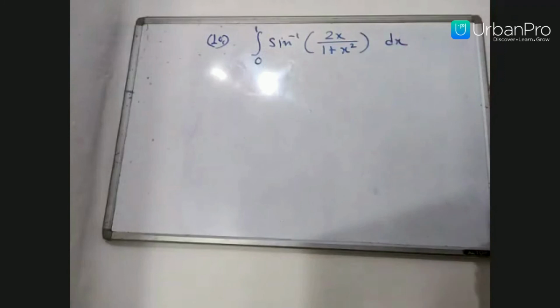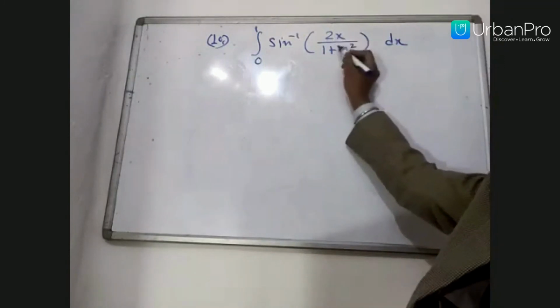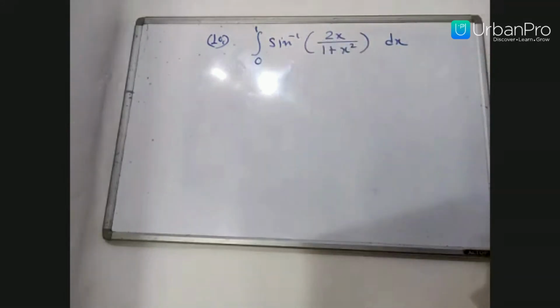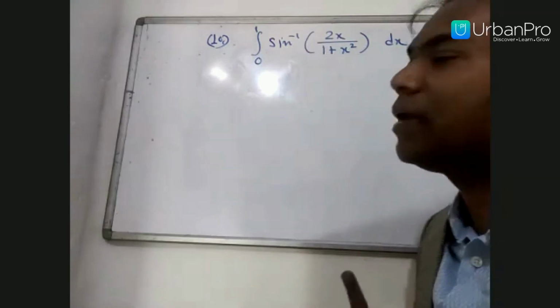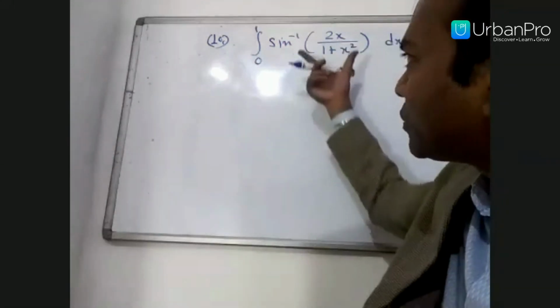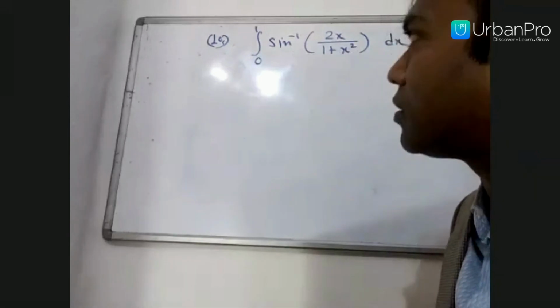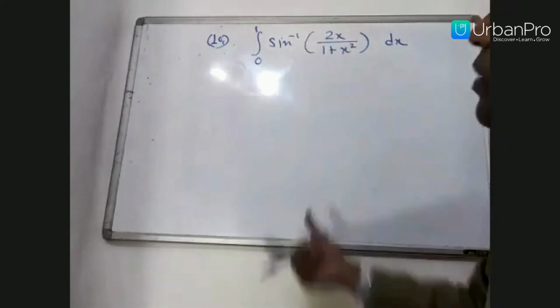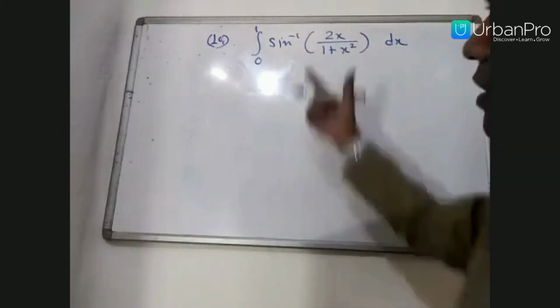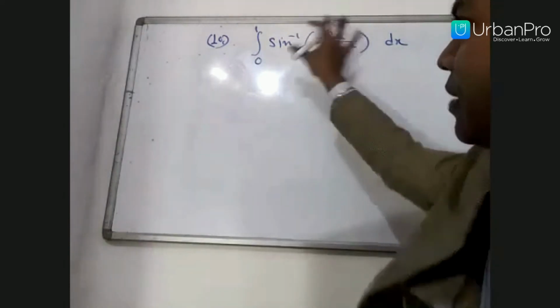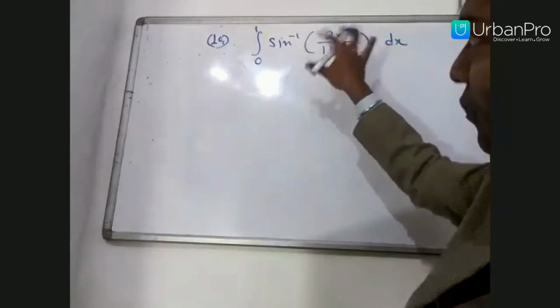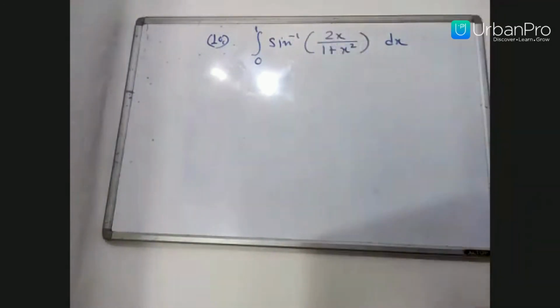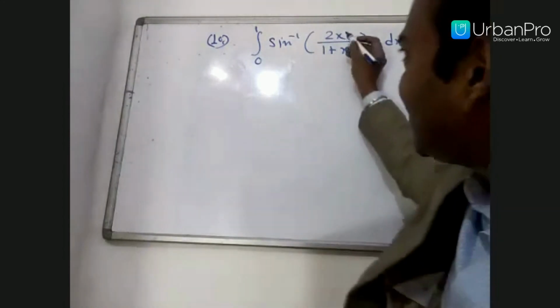The problem is a mix of algebraic functions with inverse trigonometrical functions. Wherever there is this kind of problem, one thing is very clear: the solution will not be short. It will take time, because it comes in the long answer questions. Whenever an inverse trigonometrical function appears with algebraic functions, the answer becomes long. So here, look carefully at this part.